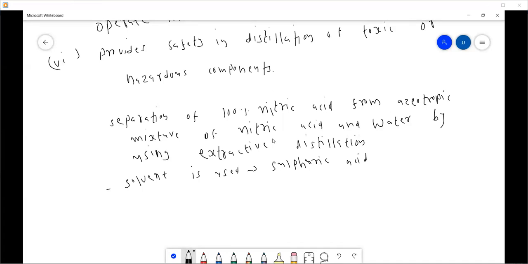Instead, the MOC, material of construction, for this column is borosilicate glass.